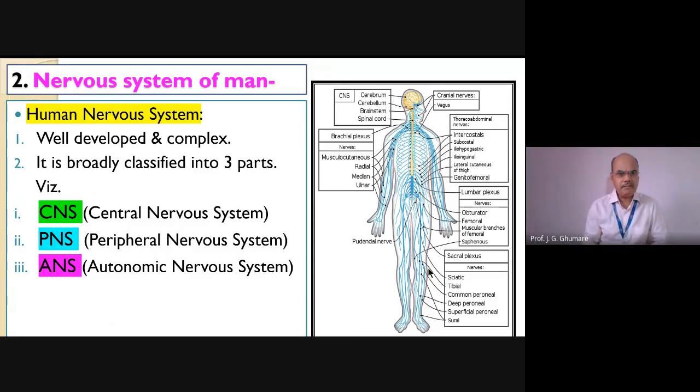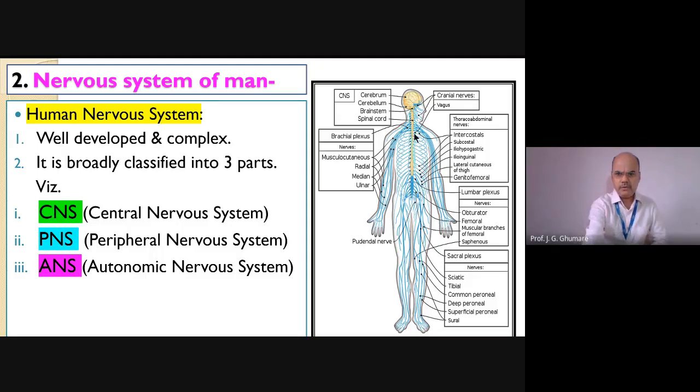For our study purpose, it is broadly classified into three parts: CNS, called the central nervous system; PNS, called the peripheral nervous system; and ANS, called the autonomous or automatic nervous system. What is CNS? In short, we'll discuss and proceed. A diagram that I'm giving here: this is the central nervous system. The nervous system present in this central axis is called the central nervous system. We'll have two main organs to deal with in the central nervous system: the brain and the spinal cord.